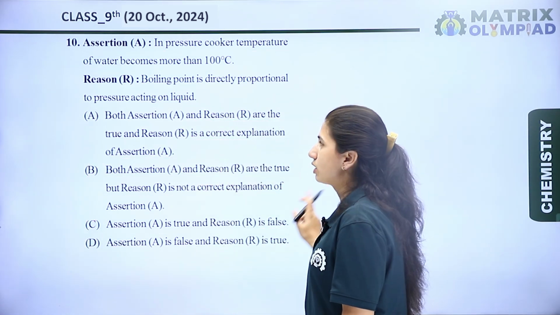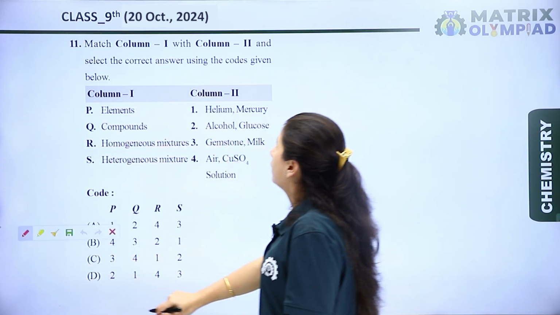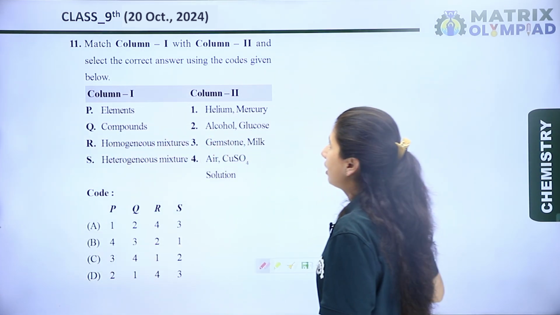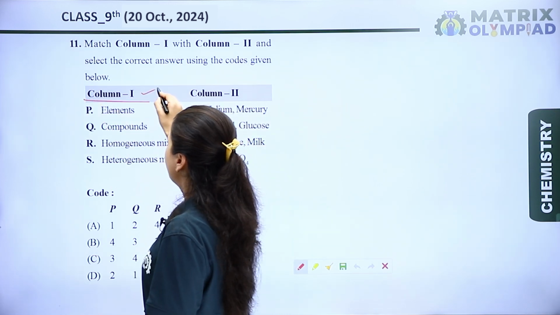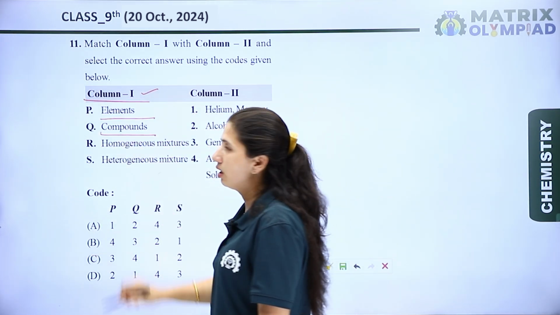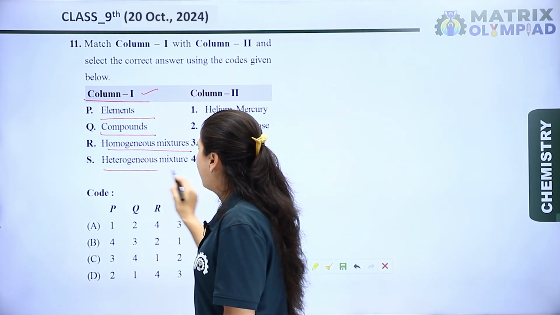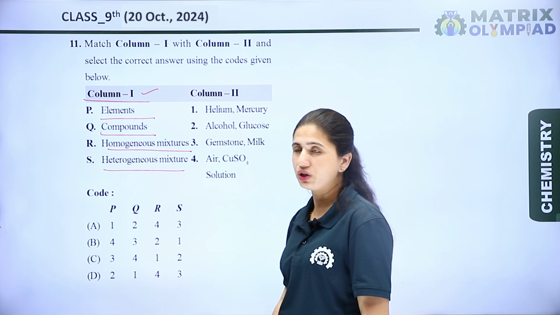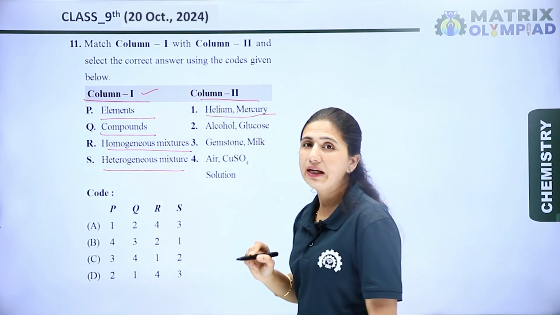Now let's see the next question. The next question is, match column first with column second and select the correct answer using the codes given below. Okay, so let's see column first. In column first, P is elements, Q is compounds, R is homogeneous mixture, and S is heterogeneous mixture. Now let's see column second. In column second, first is helium and mercury.